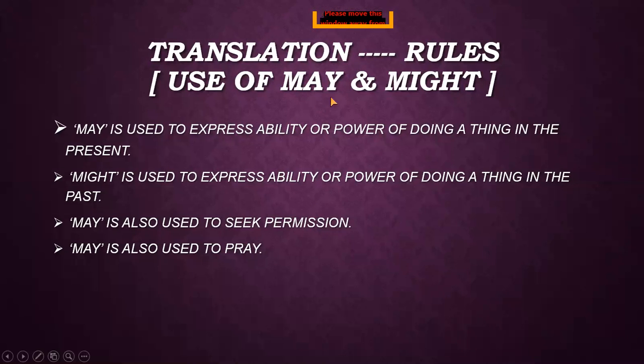Then we have discussed may and might. May is used to express the ability or power of doing a thing, like can, and might is also used to show the power of doing a thing or show the ability. But again, may is used to show the present time and might is used to show the past time. May is also used to seek permission, to ask permission.